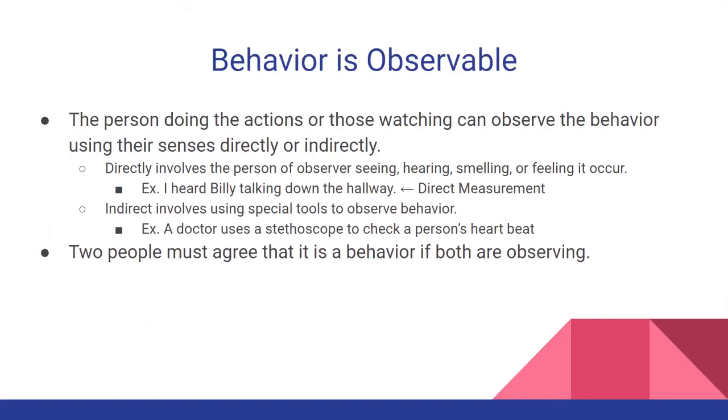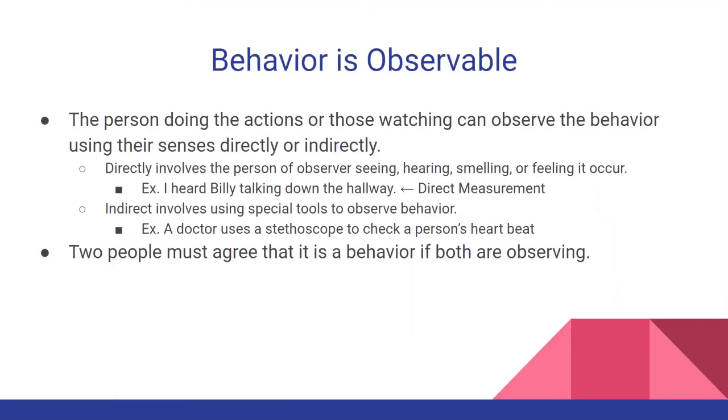Behavior is observable. The person doing the actions or those watching can observe the behavior using their senses directly or indirectly. If we're observing directly, it involves the observer seeing, hearing, smelling, or feeling it occur. For an example, it says, I heard Billy talking down the hallway. That's a direct measurement. You could hear Billy talking down the hallway.